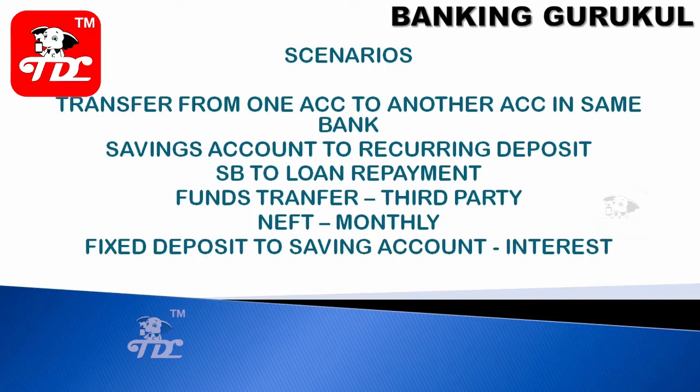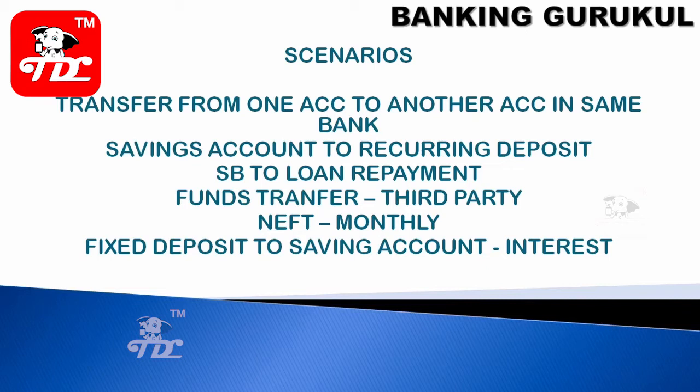So what are the scenarios where you need a standing instruction? You want to transfer money from one account to another account in the same bank, or from a savings account to a recurring deposit every month. You want to transfer from a savings account to your loan account every month to repay EMI, or do a fund transfer to a third party, transferring money every month to your friend's account in another bank.